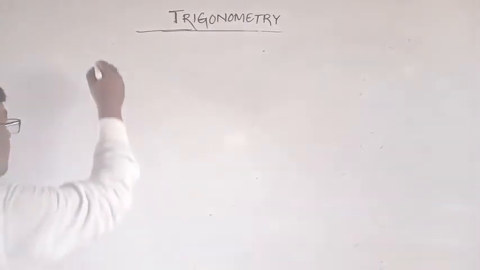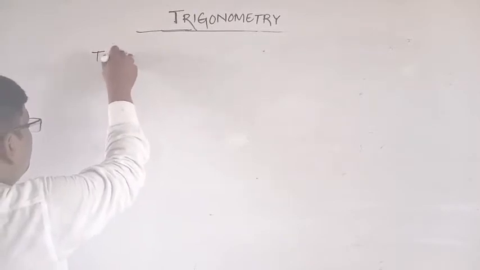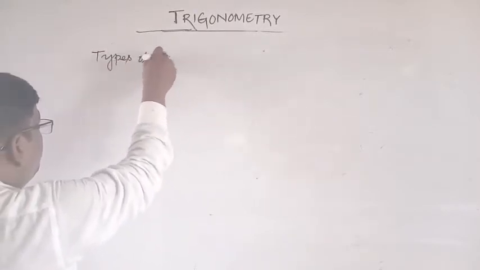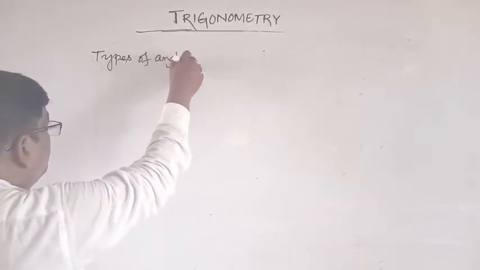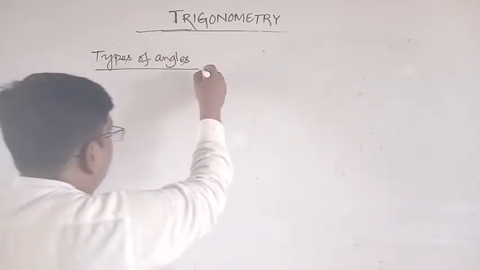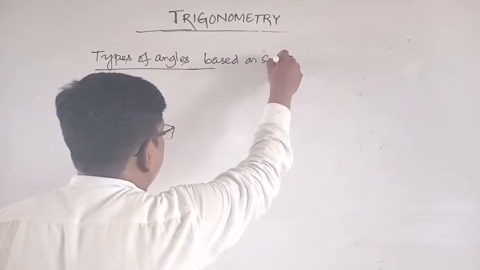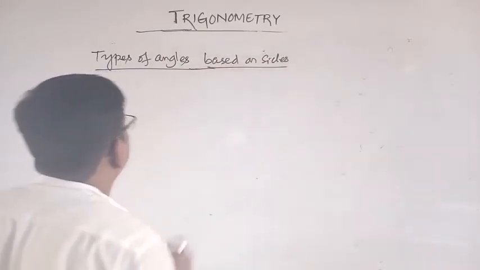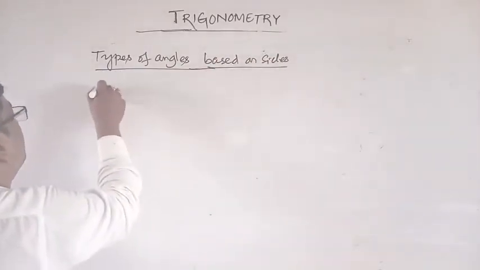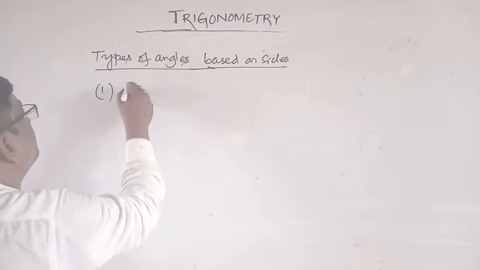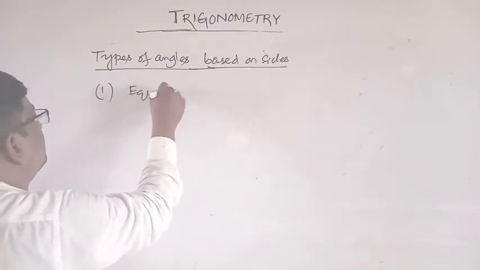Now types of triangles based on sides. Number 1, equilateral triangle.